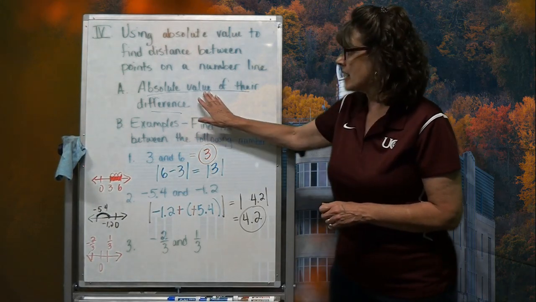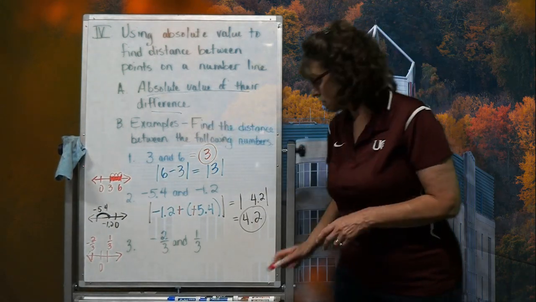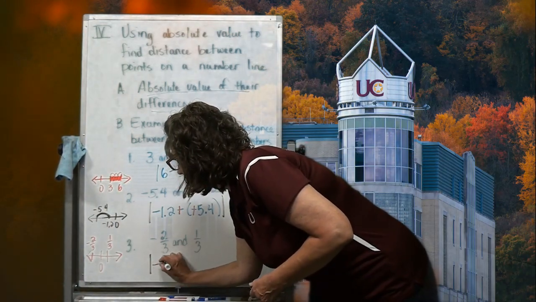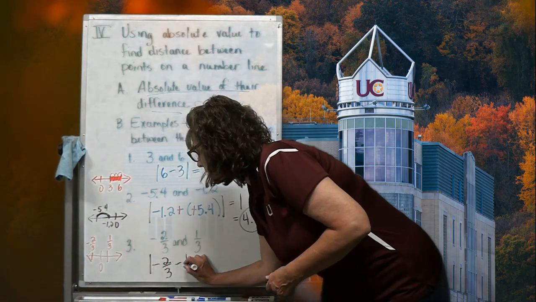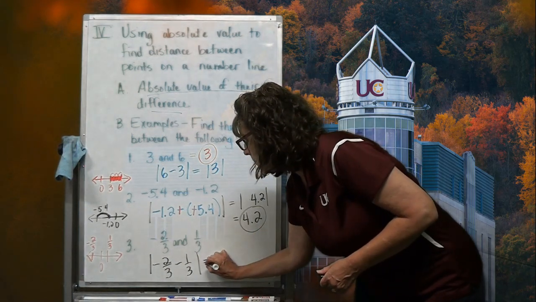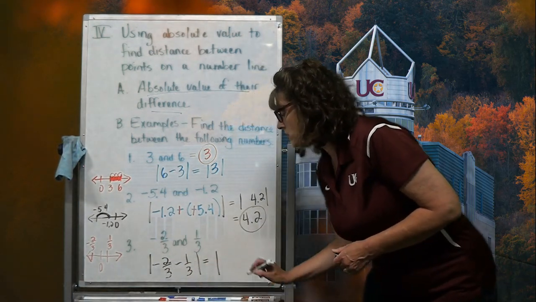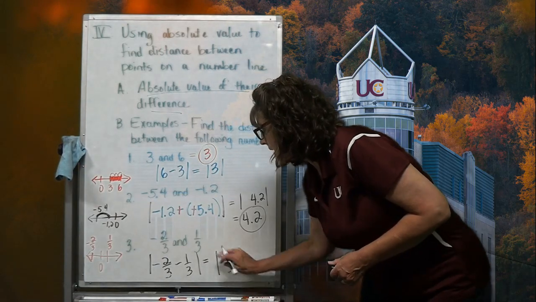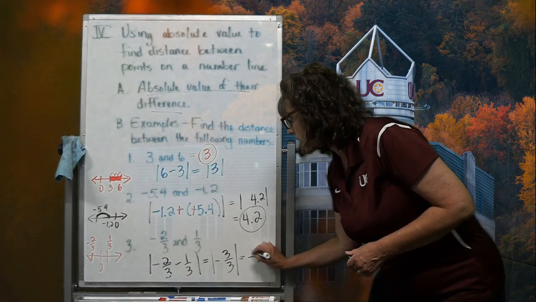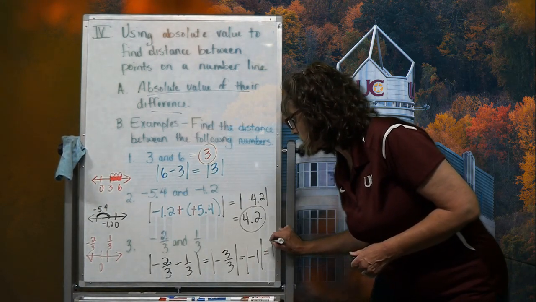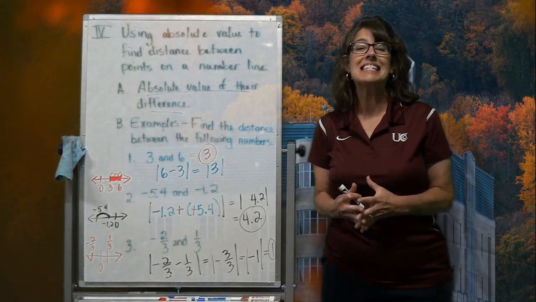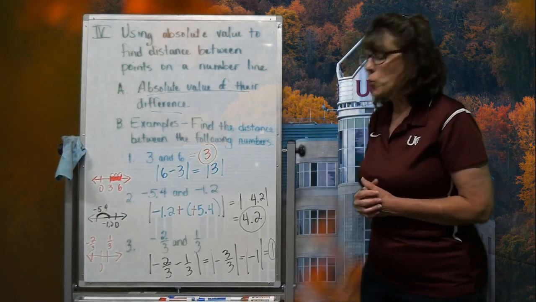Well, let's take a look at this idea, finding that difference and getting the absolute value of it. So if I go with that rule and I subtract, and we just proved that it does not matter the order that you subtract, I'm going to go like this. And now, since the signs are the same, I'm going to combine the numbers. 2/3 and 1/3 gives me 3/3, and I'm going to take that sign. That gives me a negative 1, and I want the absolute value of negative 1, which is in fact a positive 1. Well, sorry, not a positive 1. Absolute value means distance. So I'm just talking units, but it's 1 unit away.